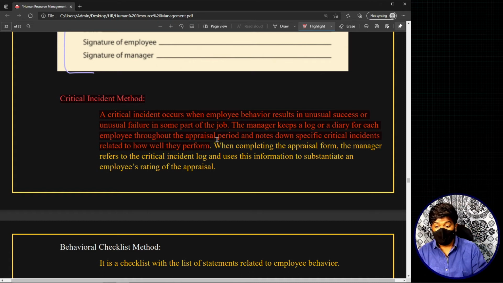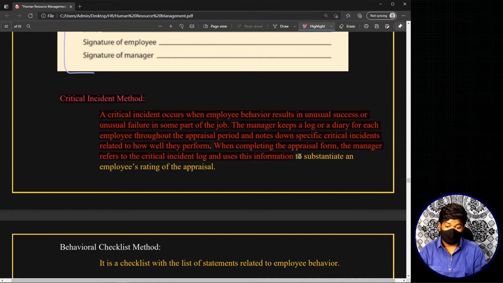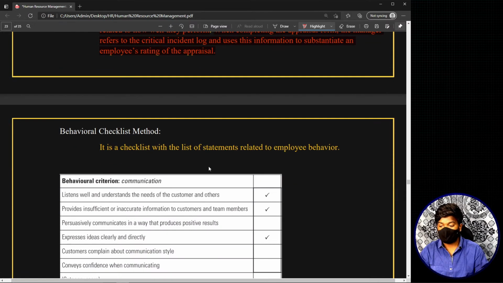Now, when completing the appraisal form, the manager refers to the critical incident log and uses this information to substantiate an employee's rating in the appraisal. So while giving appraisal, these critical incidents are also considered. This is basically the critical incident method. Now let's move on to the next method, which is called the behavioral checklist method.